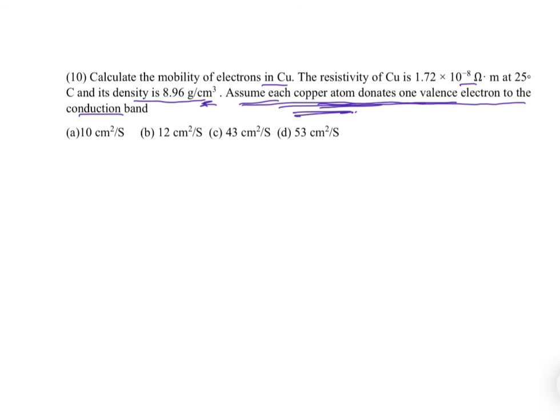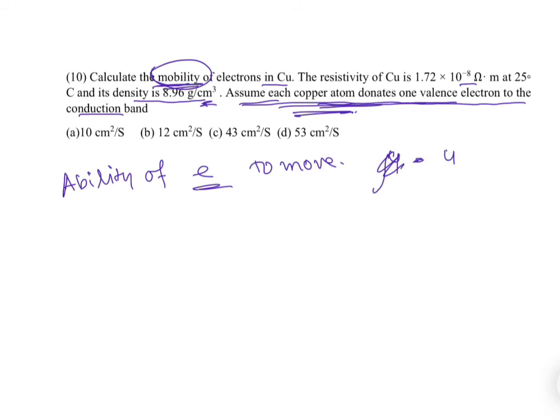Okay, so first of all, we have to define mobility. What is mobility? Mobility is the ability of an electron to move. Here we are considering the electron, so I am writing electron. Mobility mu is given by V by E, where V is the velocity of the electron and E is the electric field.